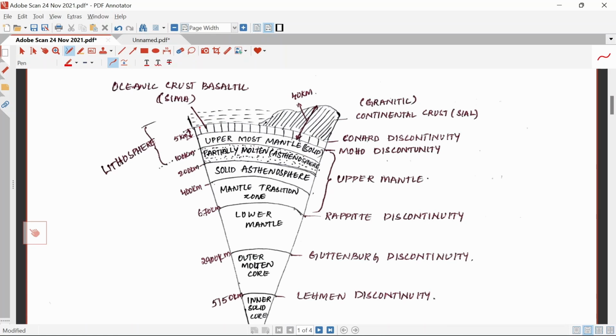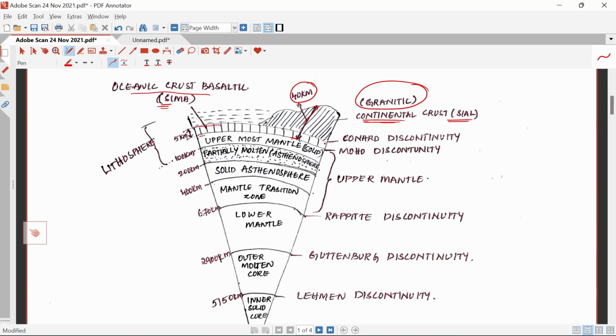As we see, this part is called the oceanic crust. This is the oceanic crust, basaltic. This is simply called Sima, and from the layer of oceanic crust to the hilly part will be around 40 kilometers of depth, and this is the continental crust. This is mainly formed of granitic, and we call it Sial, that is aluminum and silicon.